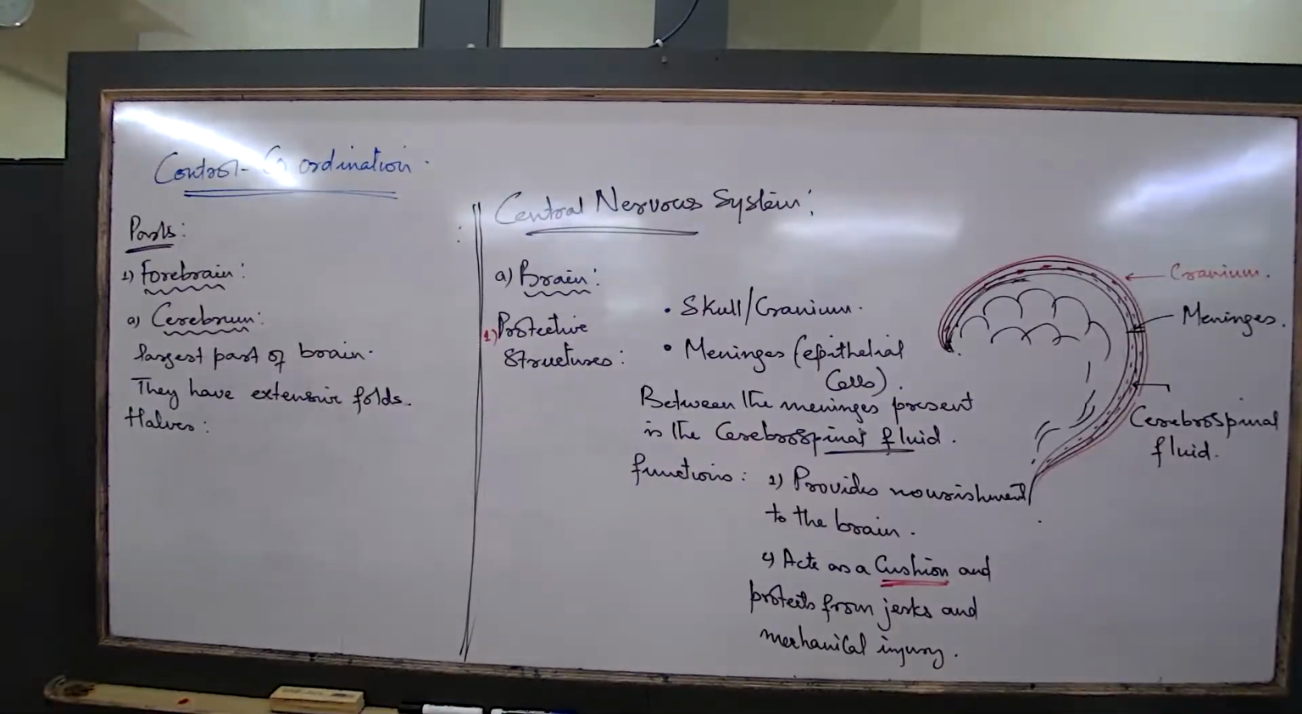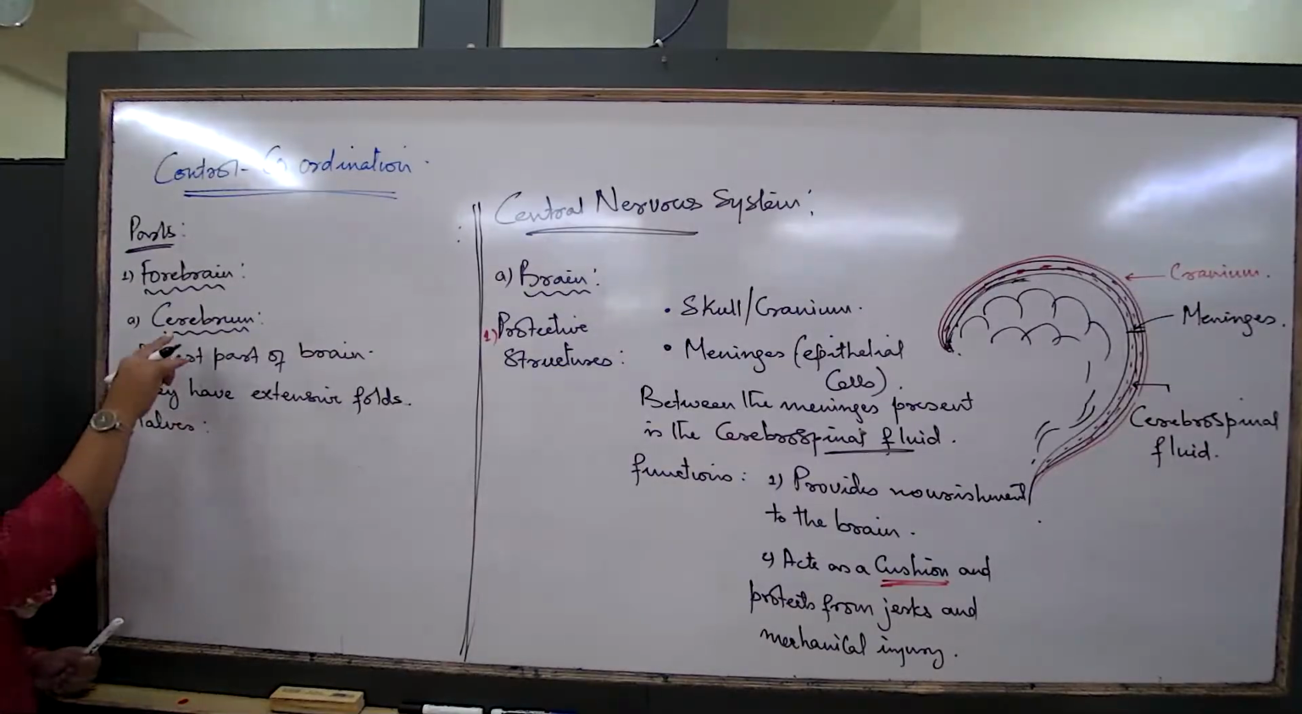The right half of the cerebrum regulates the functions of our left body. And the left half of the cerebrum regulates the functions of our right body. And between the right and the left, there are cords of neurons connecting the right and the left, transmitting messages from the right to the left and vice versa.